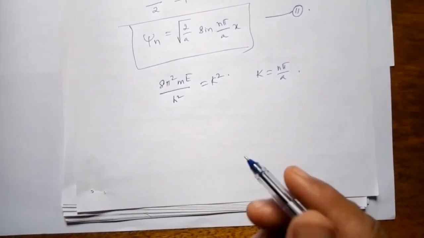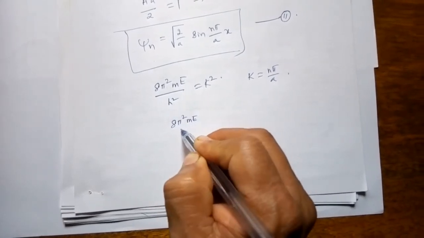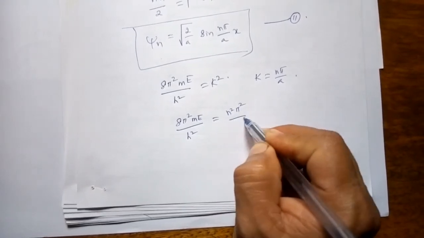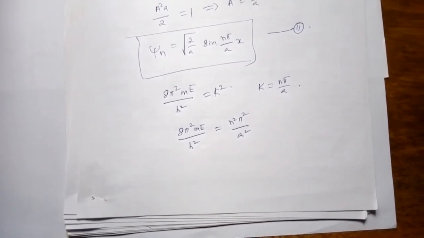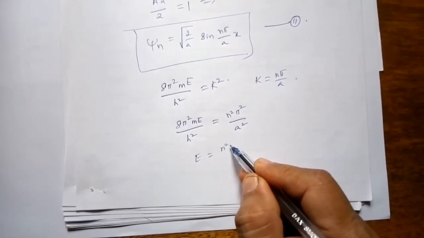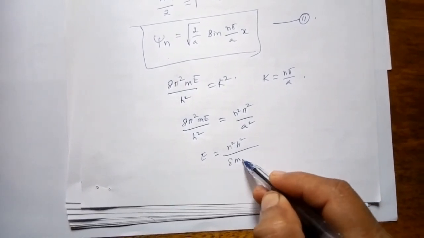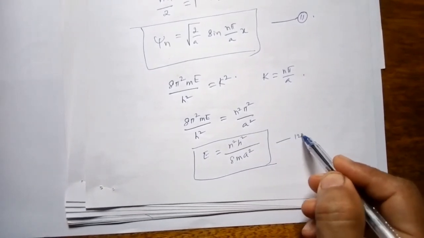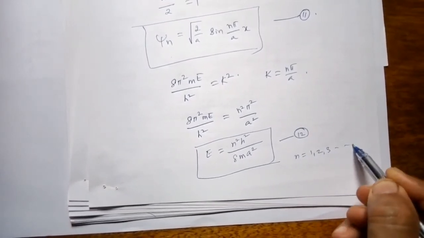So comparing, we get 8π²mE divided by h² is equal to n²π²/a². Therefore E is equal to n²h² divided by 8ma². This is equation 12, where n takes values 1, 2, 3, etc.